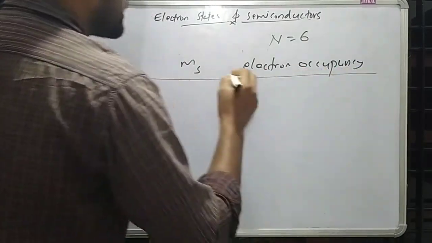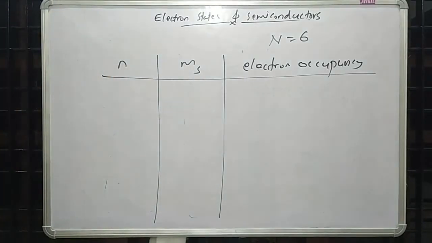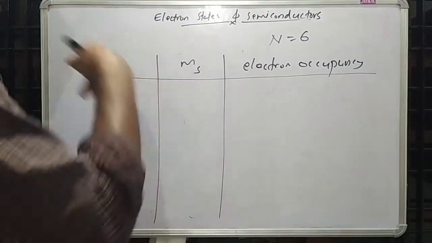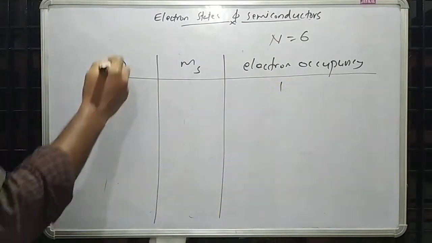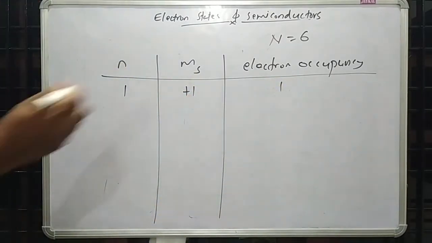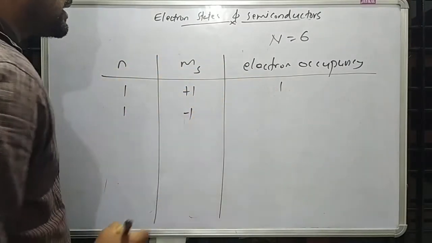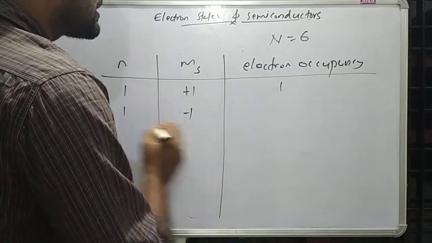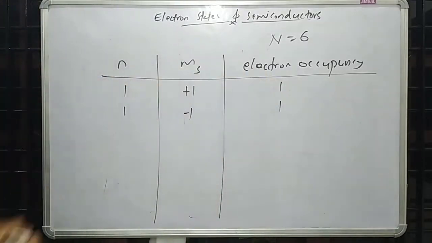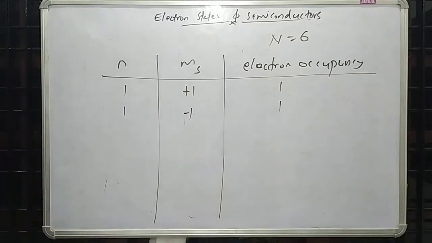According to Pauli's exclusion principle, no two electrons can have all the quantum numbers the same. So one electron can occupy n equal to 1 with spin up state. Another electron can occupy n equal to 1 with spin down state, which is considered another orbital.